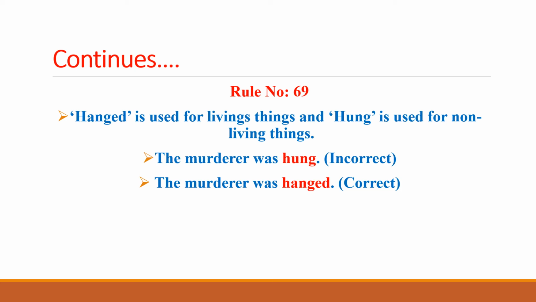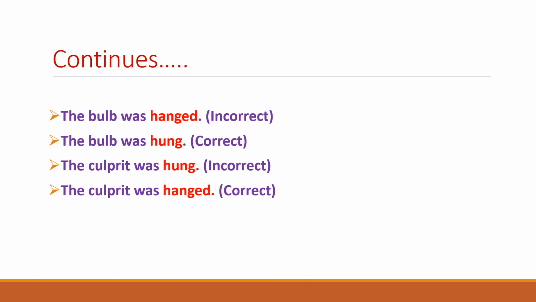Continuing with the same rule, the next example: the bulb was hanged. The bulb, you see, is a non-living entity, and that's why it would not be followed by hanged. Rather, it would be followed by hung.